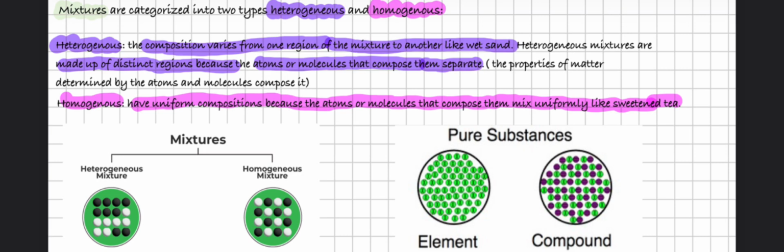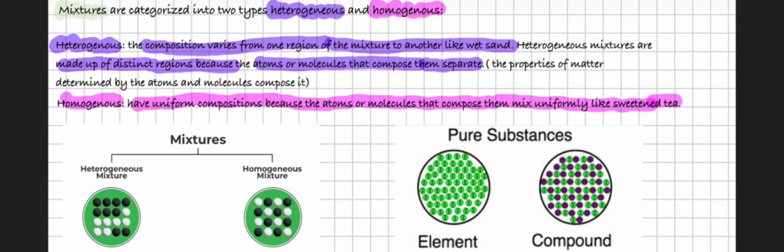If we look at the bottom, we have two pictures. The first one is about mixtures. You can see clearly the difference between a heterogeneous mixture and a homogeneous mixture. In a heterogeneous mixture, as you can see, the atoms are separated from the other atoms, while in a homogeneous mixture, they're all mixed together.